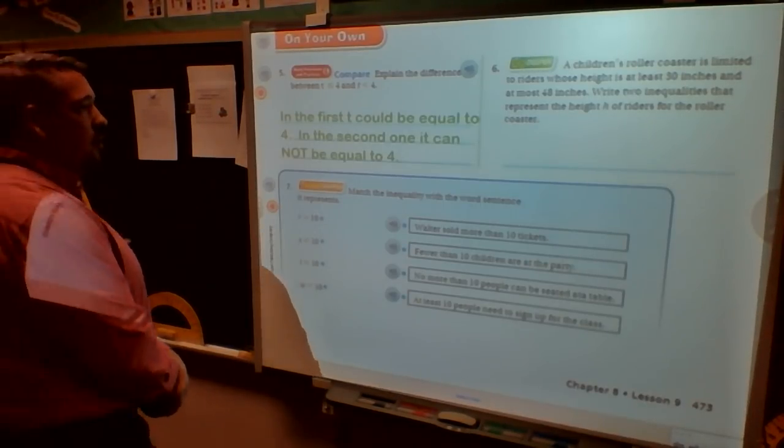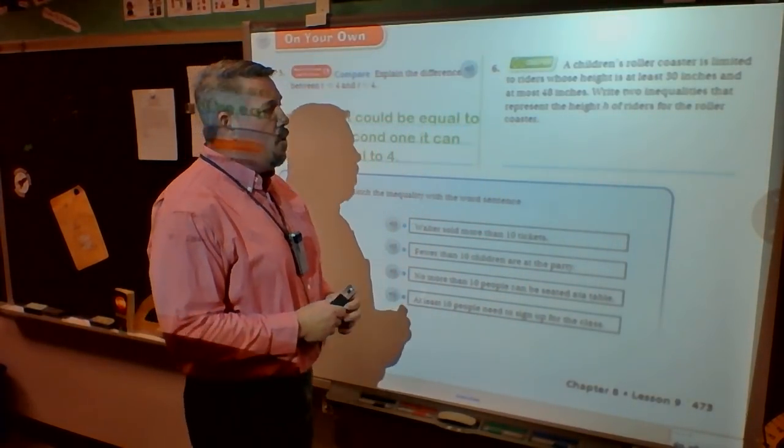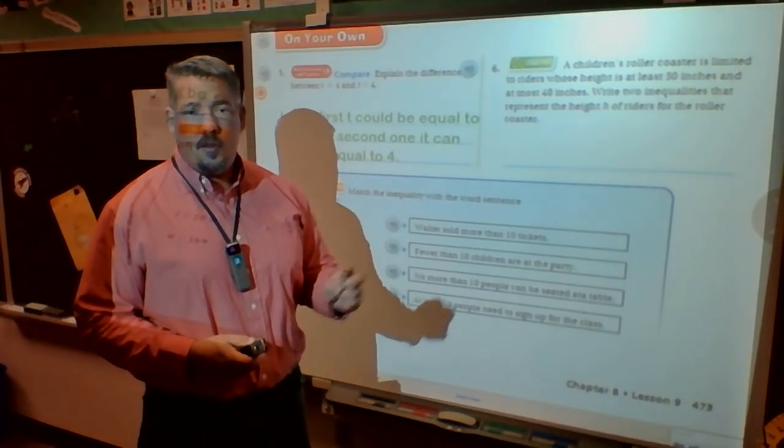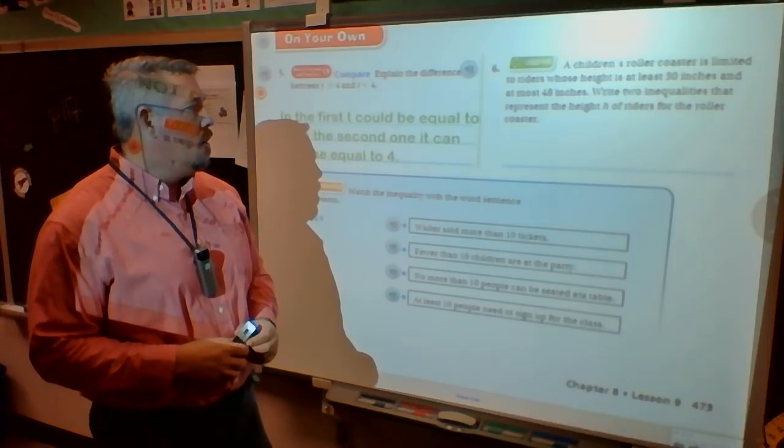A children's roller coaster is limited to riders whose height is at least 30 inches and at most 48 inches. Write 2 inequalities that represent the height of riders for the roller coaster.